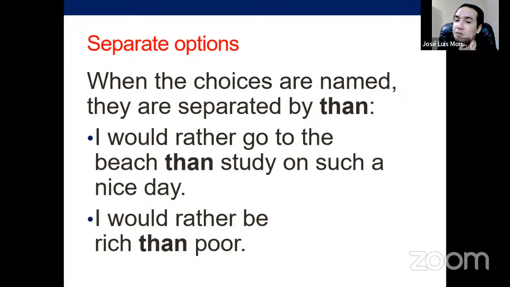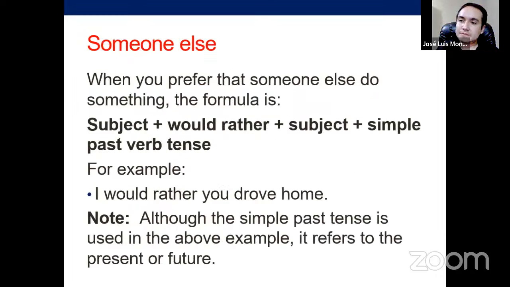Then separate options. When the choices are named, they are separated by than. So when they gave you options and you want to name those options, you use than to divide those elements. I would rather go to the beach than studying on such a nice day. I would rather be rich than poor. So the two elements being compared and the preference that you have for one of them is there, right? And those elements are separated by than.